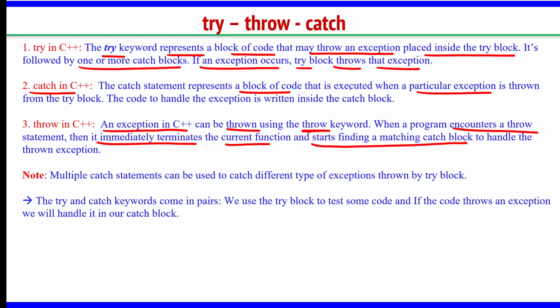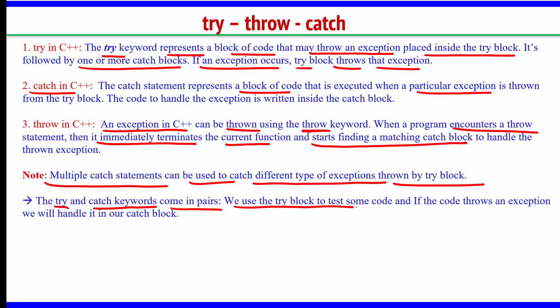Multiple catch statements can be used to catch different types of exceptions thrown by the try block. The try and catch keywords come in pairs. We use the try block to test some code, and if the code throws an exception, we will handle it in our catch block.